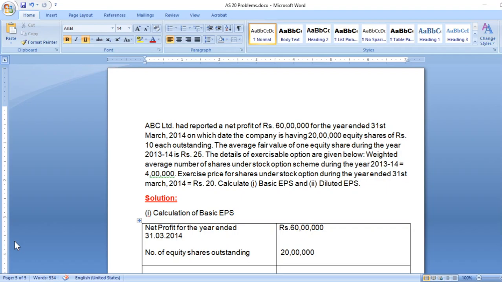And what is the date of exercise? The last date of exercise is 31st March 2014. So now we have to identify the bonus element. Exercise date is the last date of that particular year, that is March 2014. We have to work out this problem.